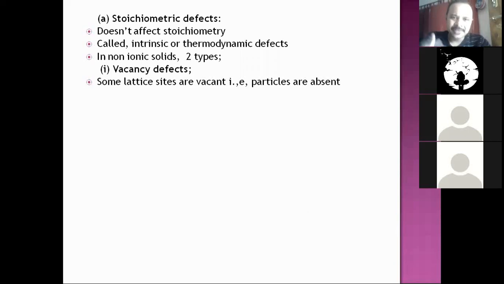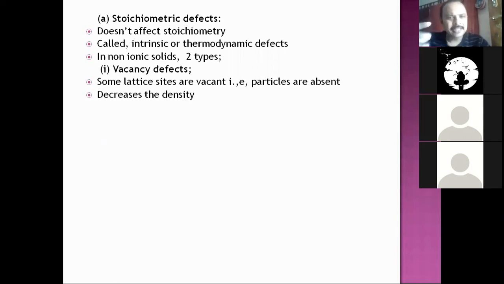What is vacancy? Vacancy is just that there is no particle in a particular lattice site. That's the meaning, right? So vacancy defect means some lattice points are vacant, some lattice sites are vacant. That is, particles are absent in the lattice points. Such vacant sites also induce defect.